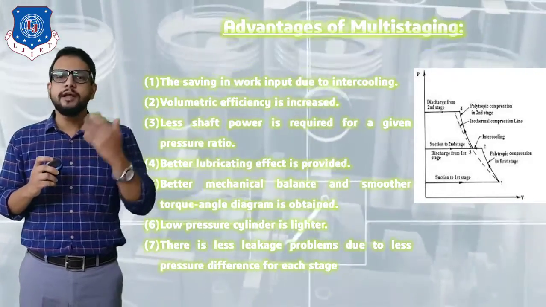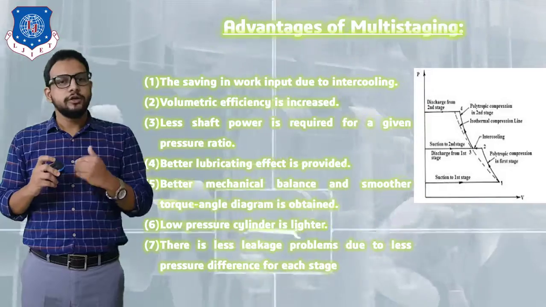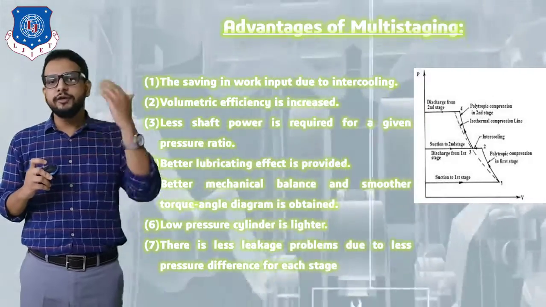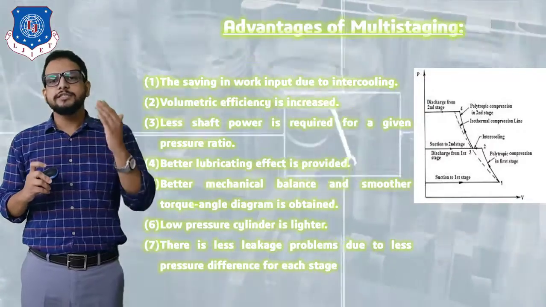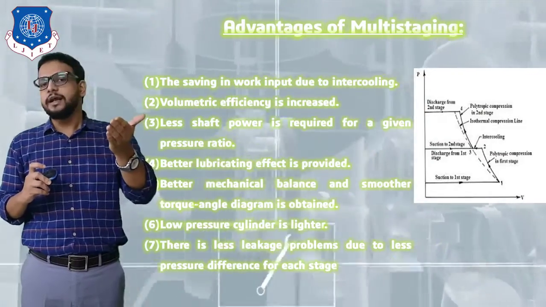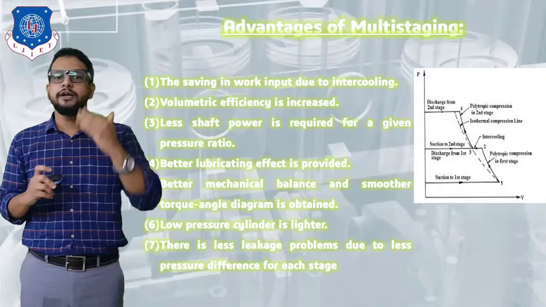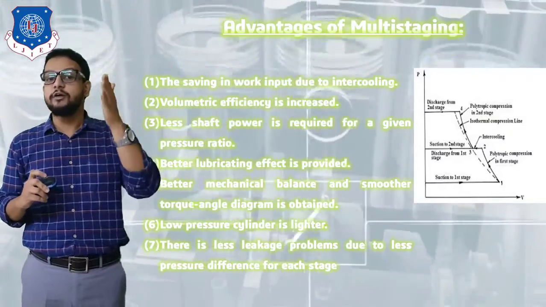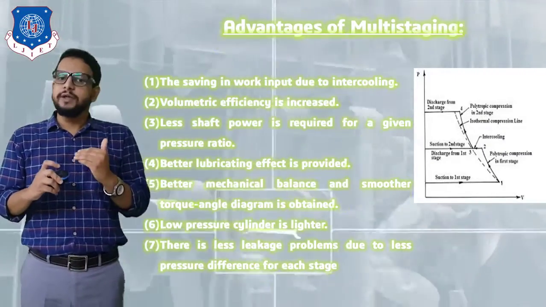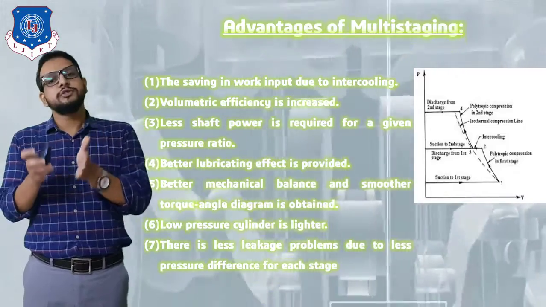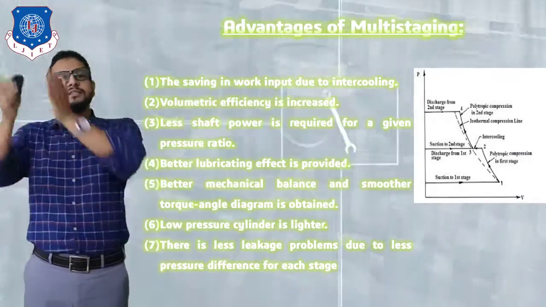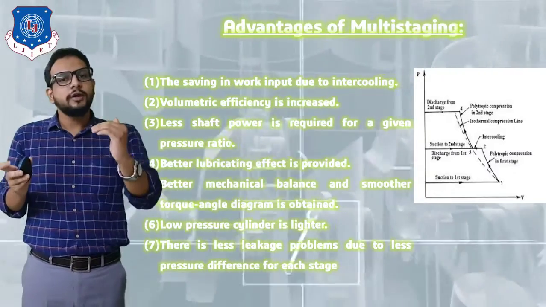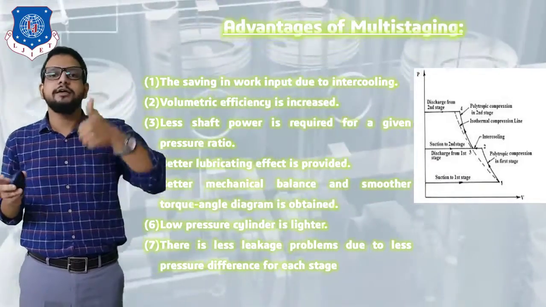Second point, volumetric efficiency is increased. It is again very obvious that if we compress the same air in a single cylinder, then expansion of the same compressed air can take place during the suction stroke, which can reduce our volumetric efficiency. Whereas in multi-staging, we are compressing the air in stages to achieve the same pressure of 10 bar. That is, in the first cylinder 5 bar is achieved, in the second cylinder 5 bar is achieved. So volumetric efficiency is comparatively increased.